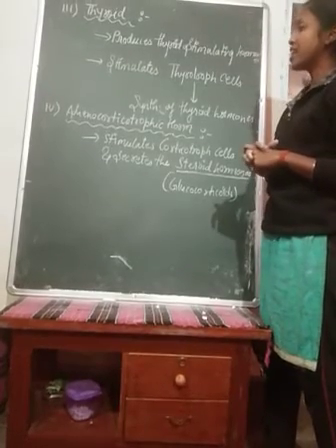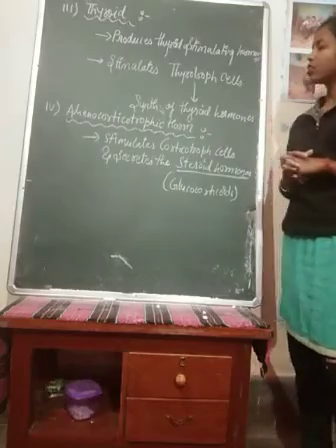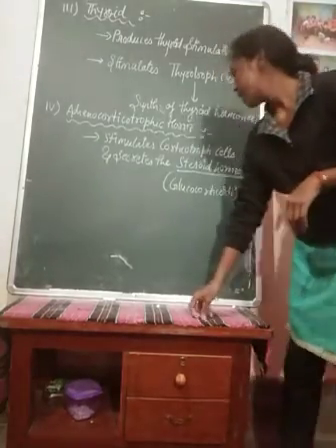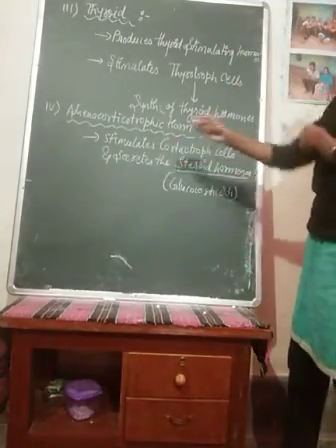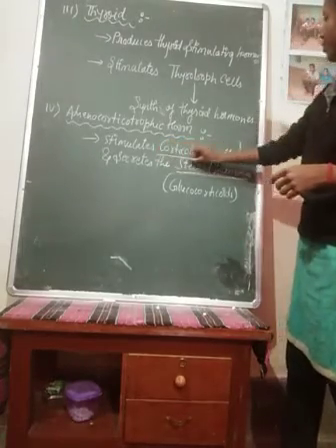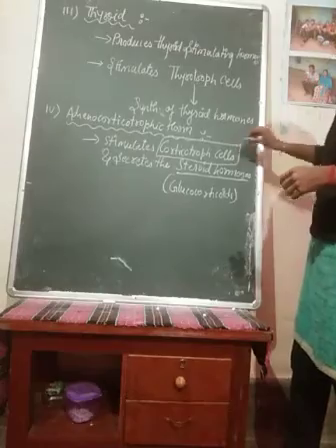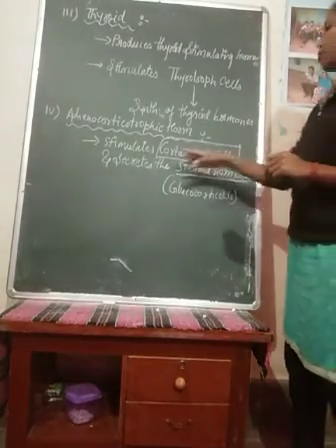Alright, next is the adrenocorticotropic hormone. Adrenocorticotropic hormone, what does it do? It stimulates the corticotroph cells within the pituitary gland and is responsible for secretion